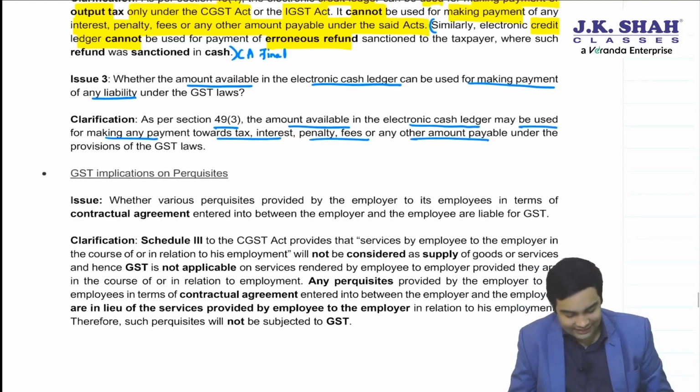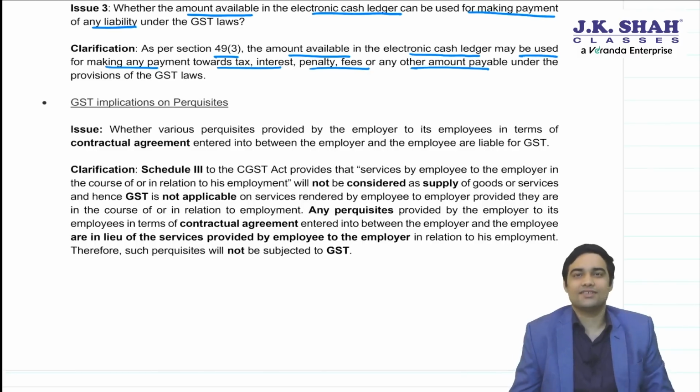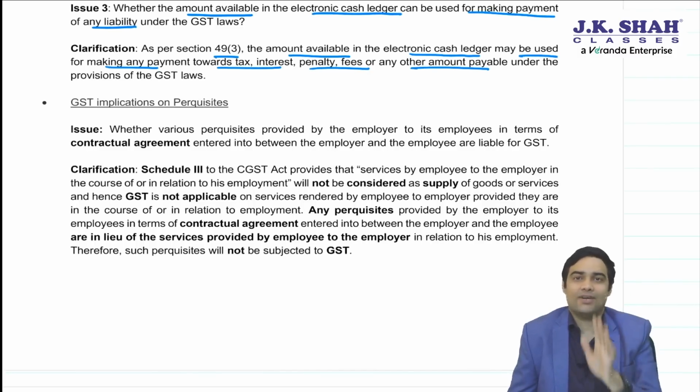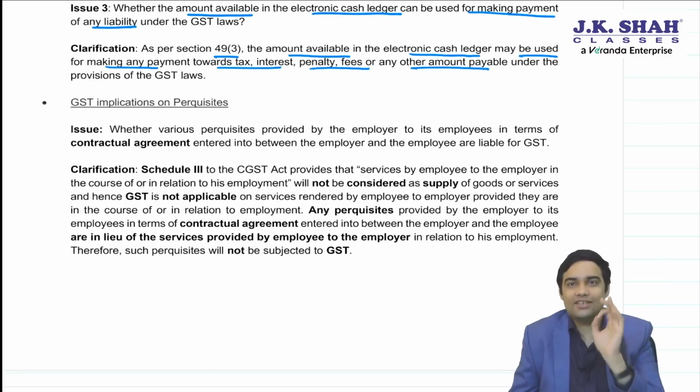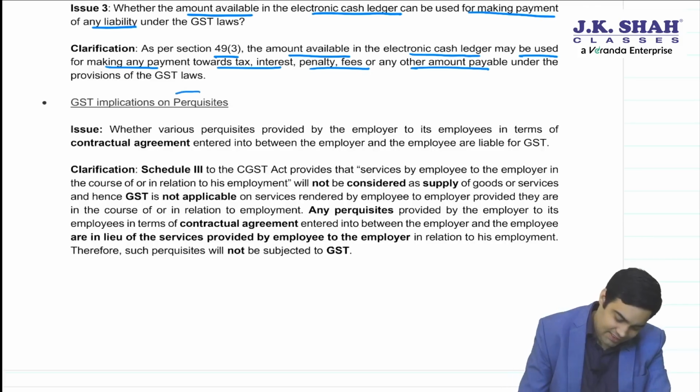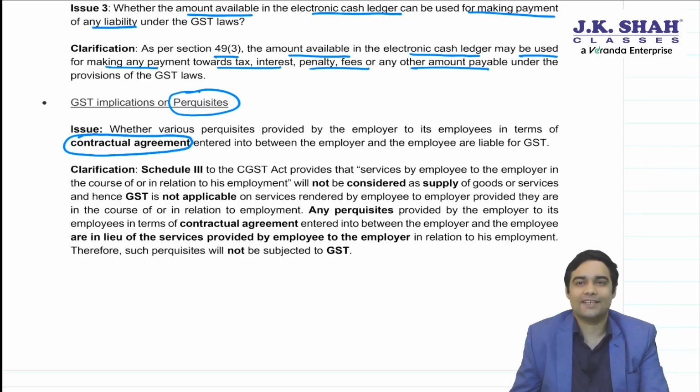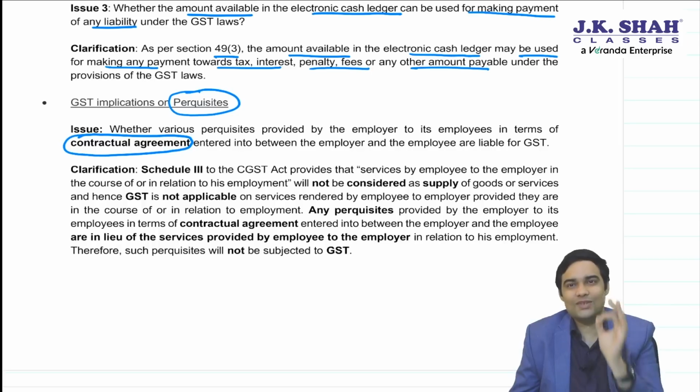Okay. Then there are some small clarifications which have been kept in your statutory update book, so it is better to know this, and it could come as a 2-mark question or a 4-mark theory question. GST implication on perquisites. People, if perquisites are part of a contractual agreement, whether GST will be applicable on that? Think. Perquisites as part of a contractual agreement. Employer is giving something to employee as part of a contractual agreement.